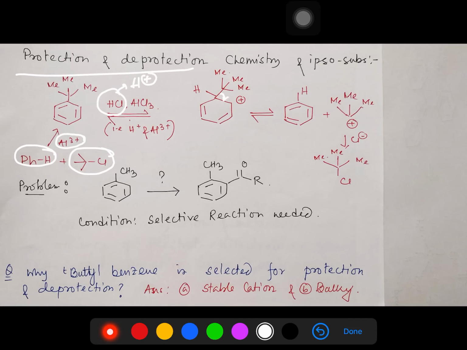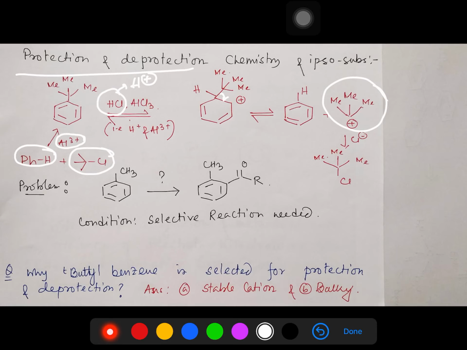By the way, I have already discussed in a lecture the stability comparison of the tertiary butyl carbocation versus benzylic, and it is observed that tertiary butyl is more stable than benzylic. You may visit it, I shall provide the link of this video. Fine. So in this way we can do the dealkylation procedure.